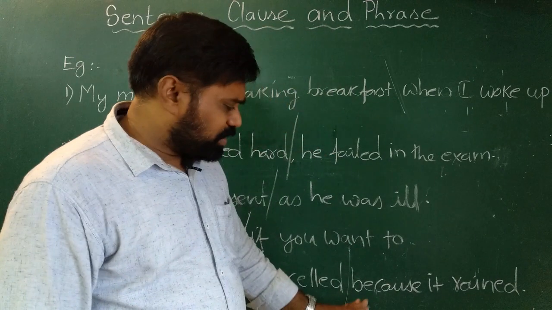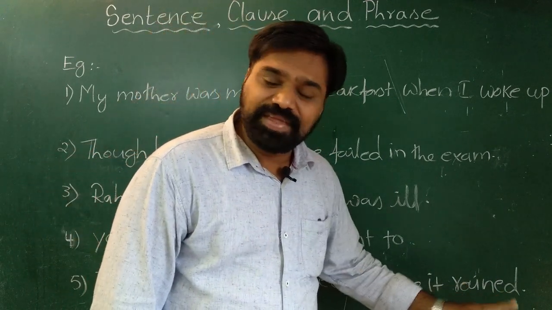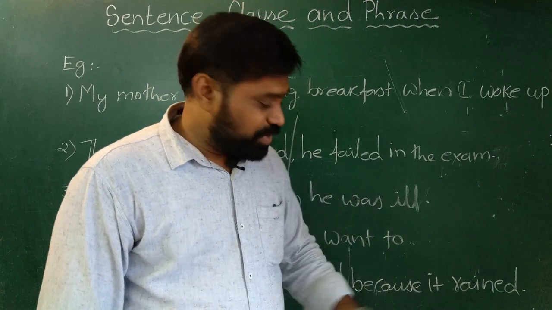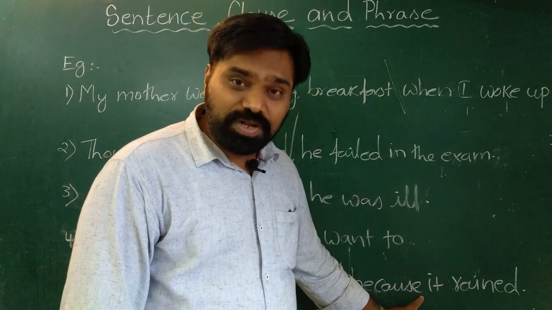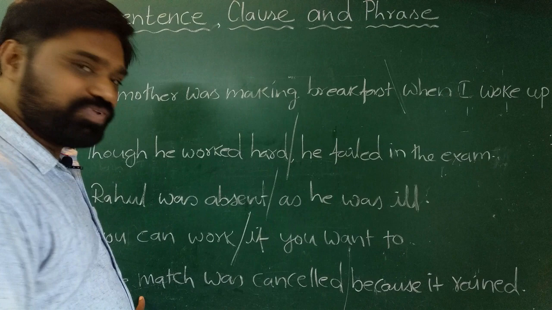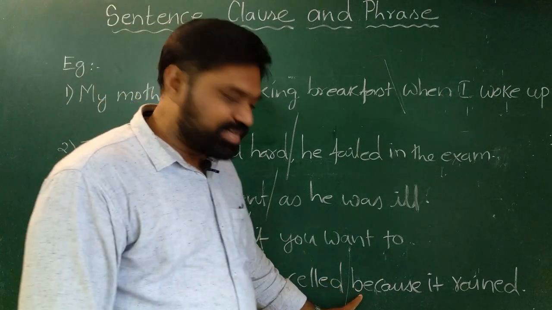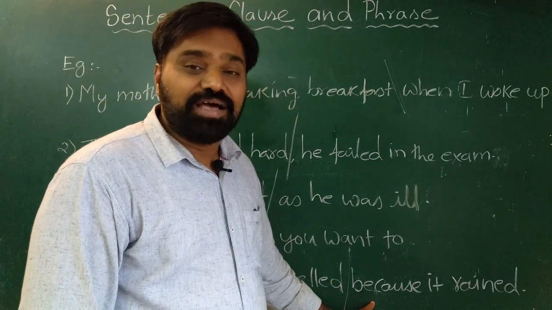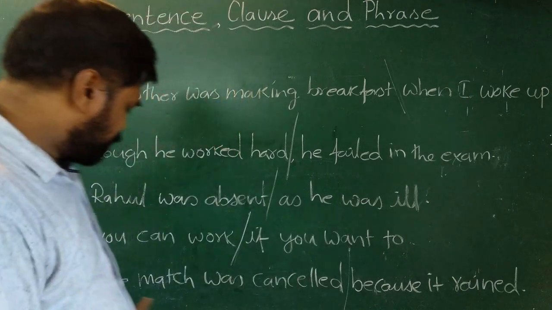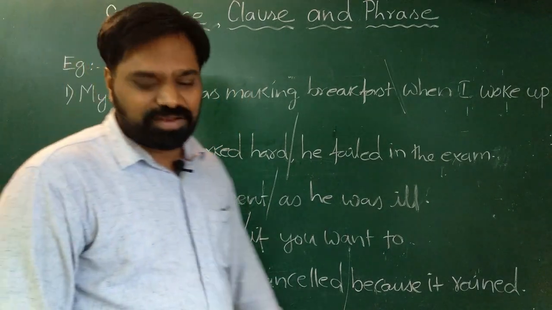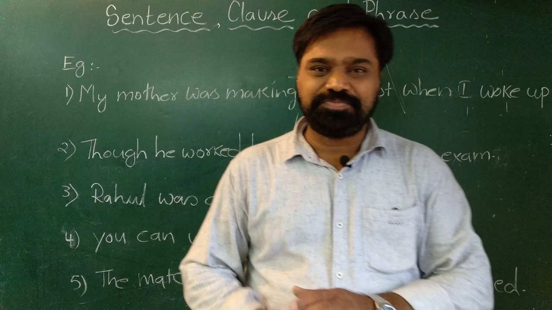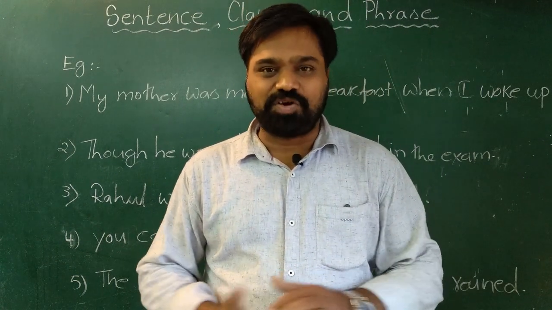So the second part, because it rained, doesn't give complete meaning. We can understand its meaning only when we read it along with the first clause. So we can say that the second clause is a subordinate clause, whereas the first clause is the main clause. Hope you understand, children. Let us continue with the next topic.